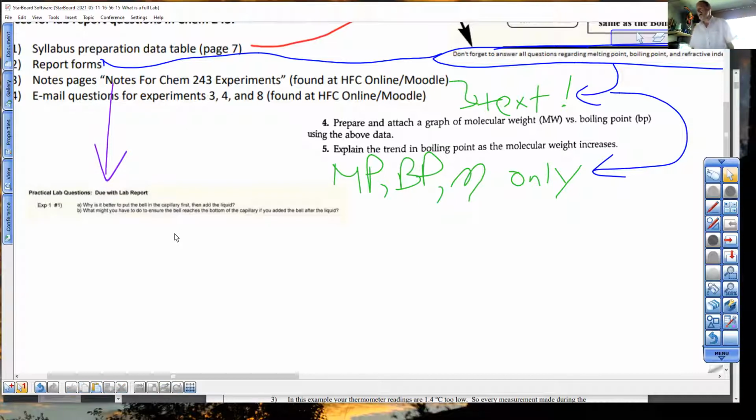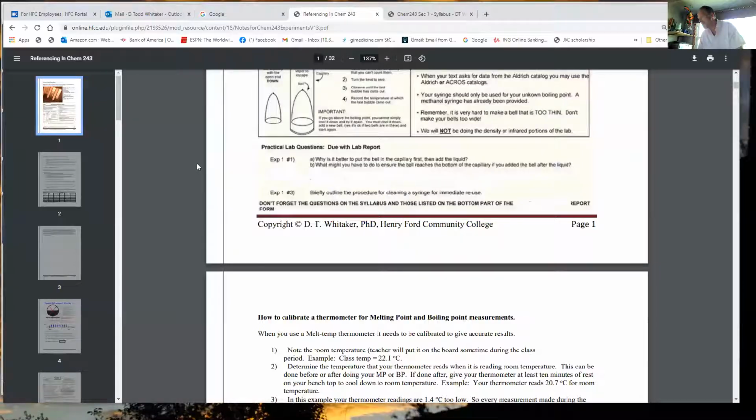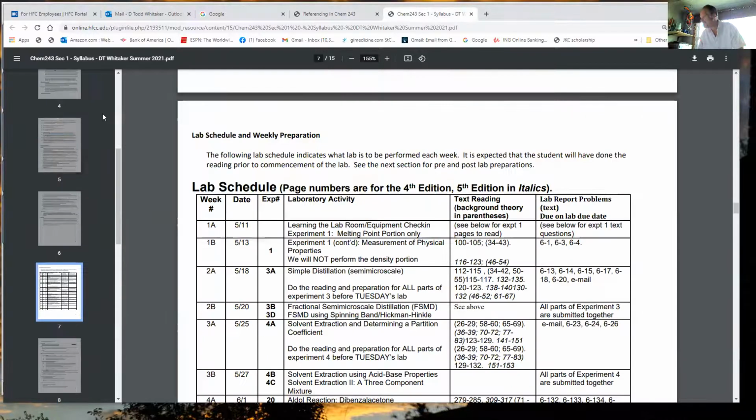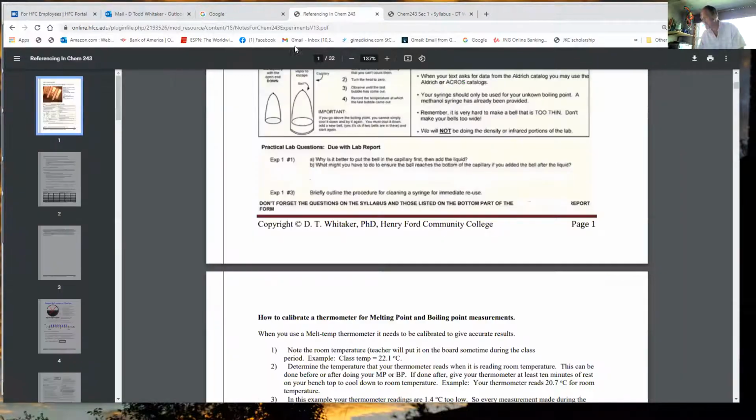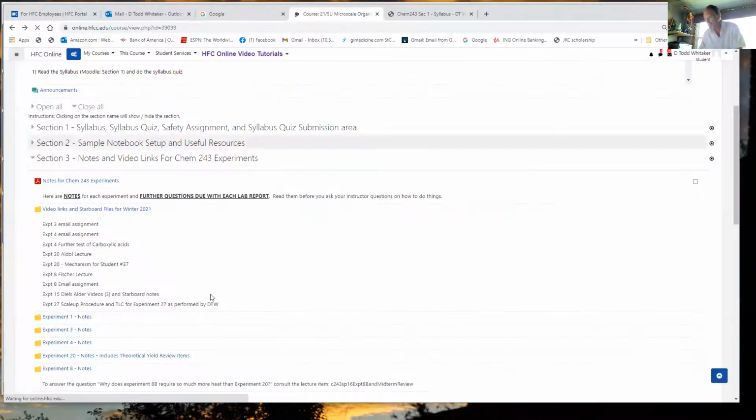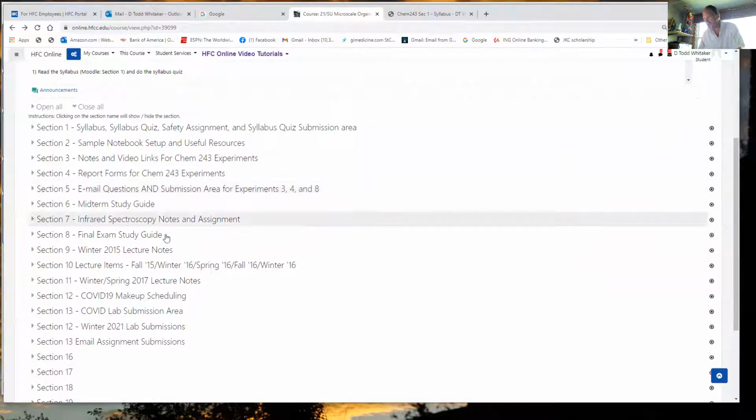Okay. Now, email questions. This is the easiest one. You can't mess up on email questions. You don't have an email question for experiment 1. I will just briefly show you where the email questions are. Email questions are not there, then, oh boy. I've got to start opening things in new tabs. Email questions have their own section.